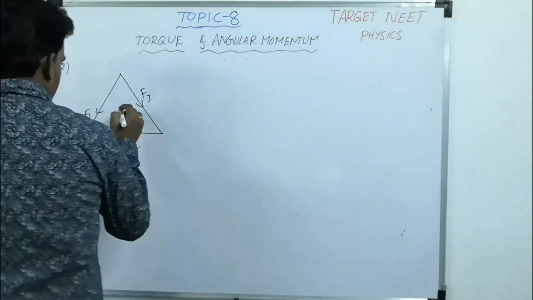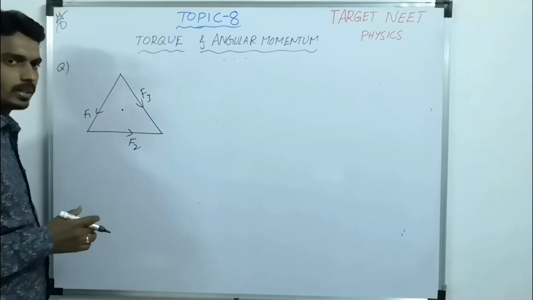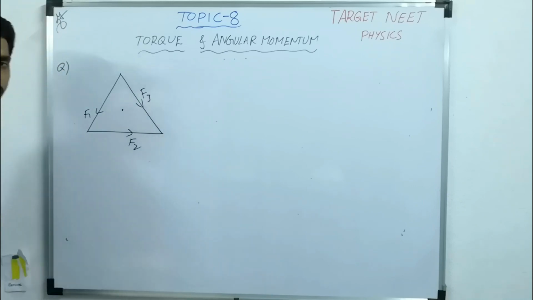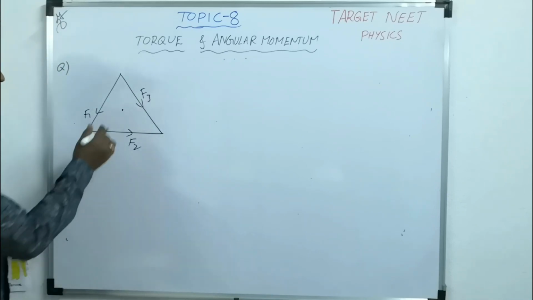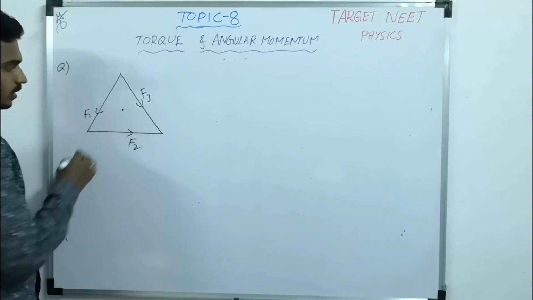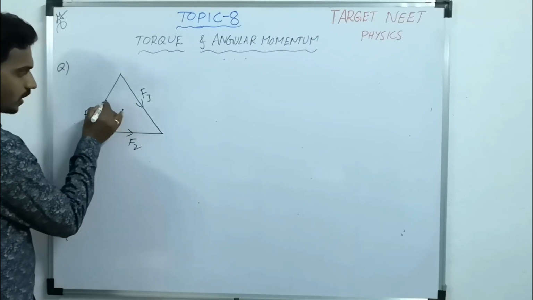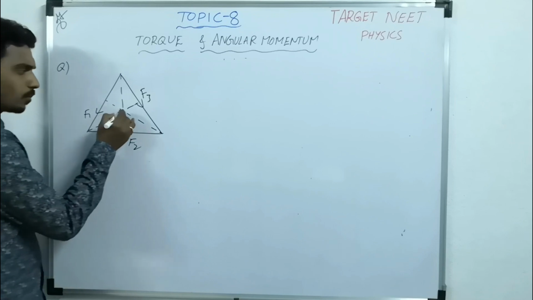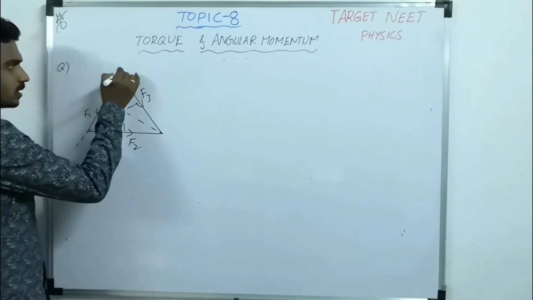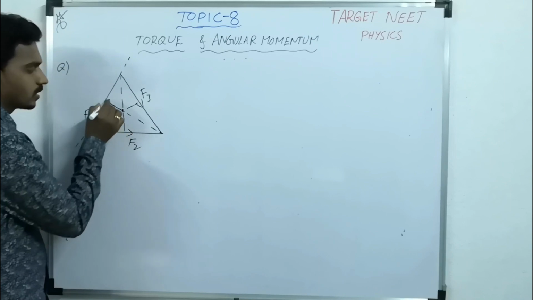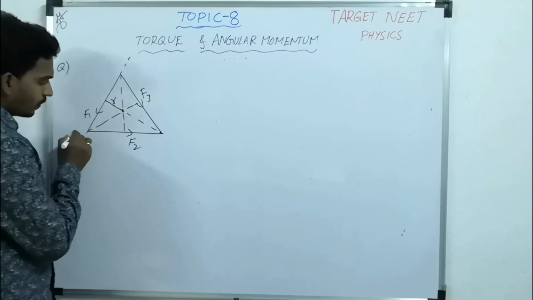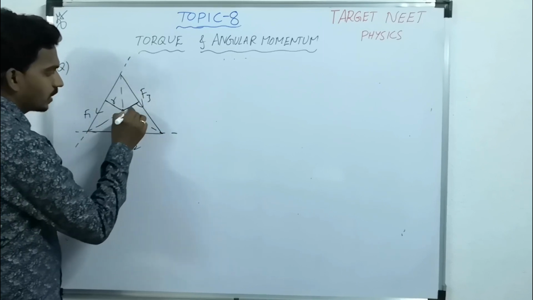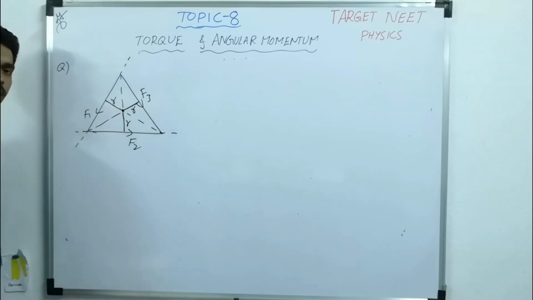So here the net torque is 0. Net torque means the torque due to F1, torque due to F2, torque due to F3, all are 0. Now torque due to F1, F2, F3 about this centroid, let us calculate. This is the point of reference. Now for F1, this is the line of action of force. This is the perpendicular distance. Let's take R. Similarly for F2, this is the perpendicular distance R. For F3, this is the perpendicular distance. Let's take R. All are equal.